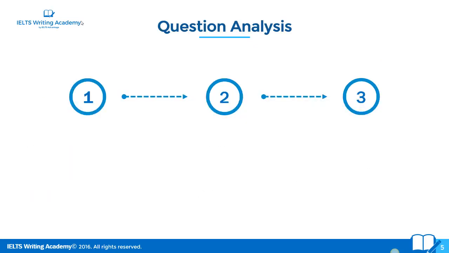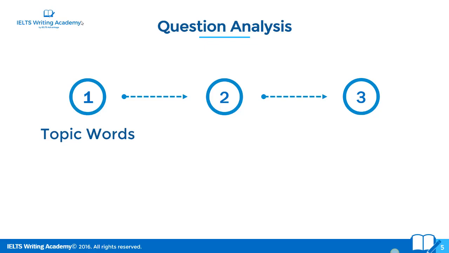Okay, so when you open up your test, when you open up your writing paper, when you're sitting there on test day, and you read the question, the very first thing you need to do is analyze the question. You need to understand the question fully before you even start thinking of ideas. And there's 3 stages to question analysis. The first stage is, what is the general topic they are talking about?